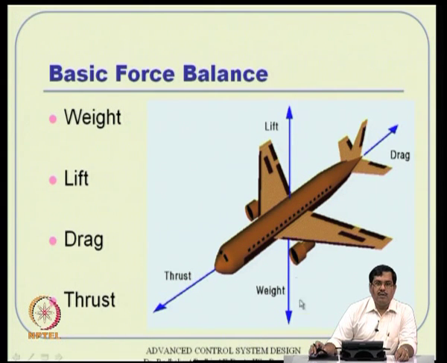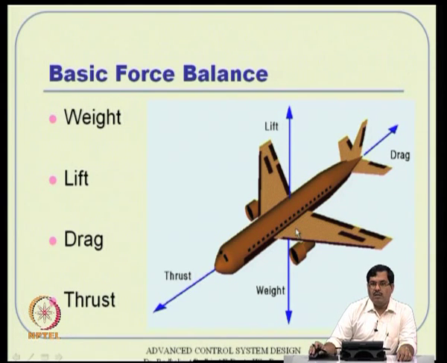Okay. So, there is a weight which is balanced by lift, but this lift generation mechanism also creates a drag. Okay. We will see that the reason for creation of drag is a force to the back, and hence even if you want to go at a constant velocity, you have to constantly cancel out this drag force. That means you really need a force to the front actually. So, there are four forces essentially in a straight and level flight. One is weight which is balanced by lift, and then there is a drag which is balanced by thrust.